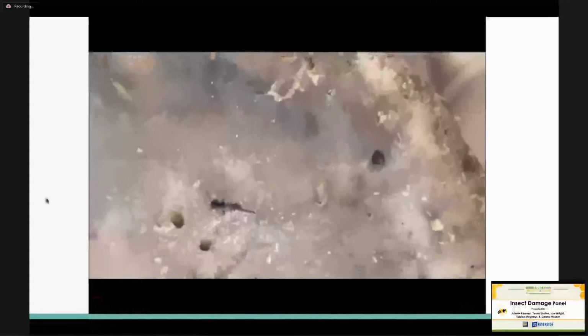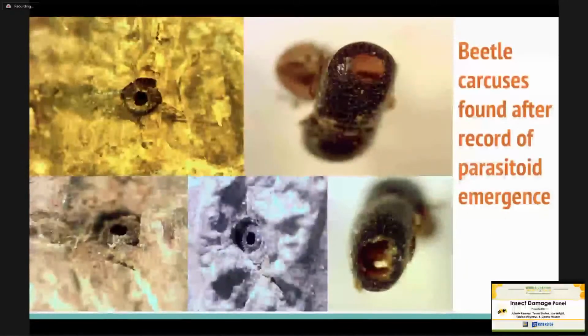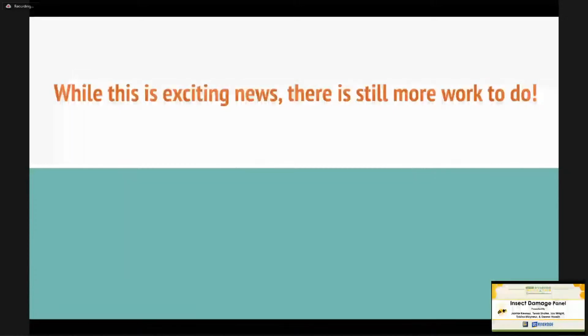We further confirmed that these parasitoids are attacking our beetle because here you have the beetle carcasses, or the dead bodies, with emergence holes on their abdomen, meaning that the wasp, once it ate the insides of the beetle, eventually cut out a hole and exited, only to repeat the cycle again. So this is exciting news, but there's still more work to do because we have to increase the colony size before we go on to goal number two, testing whether we can release them in Southern California. And that is it.